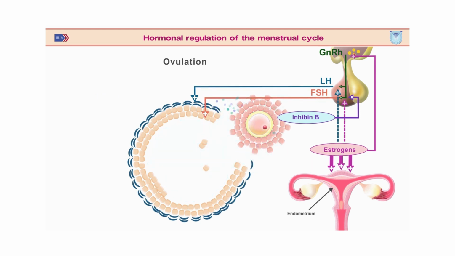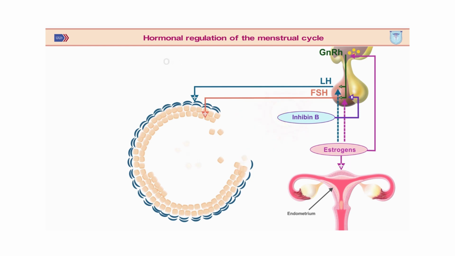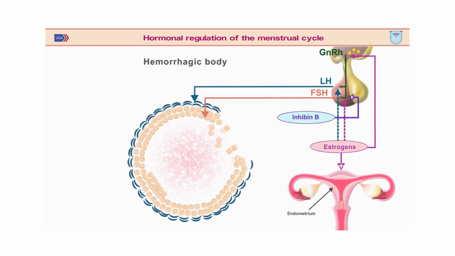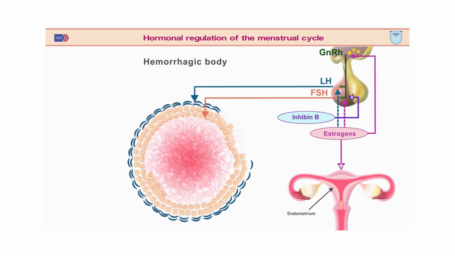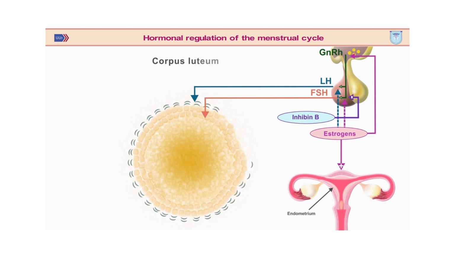Ovulation signals the end of the follicular phase and the beginning of the luteal phase, which begins with the formation of the corpus luteum. The formation of the corpus luteum directly depends on LH. After ovulation, granulosa cells under the influence of LH undergo luteinization. Luteinization is characterized by an increase in the size of granulosa cells and the formation of lipid inclusions, which determines the yellow color. The corpus luteum begins to produce progesterone, inhibin B, and estrogen.